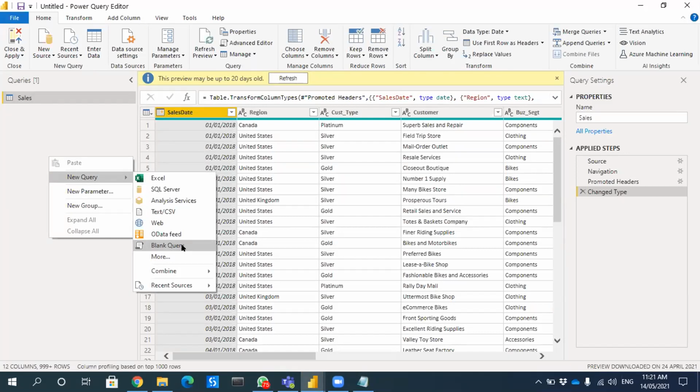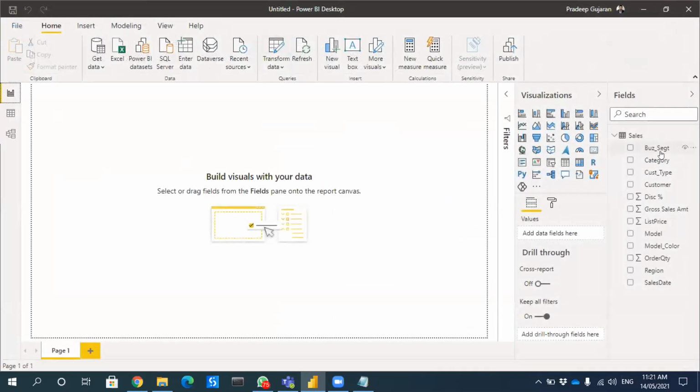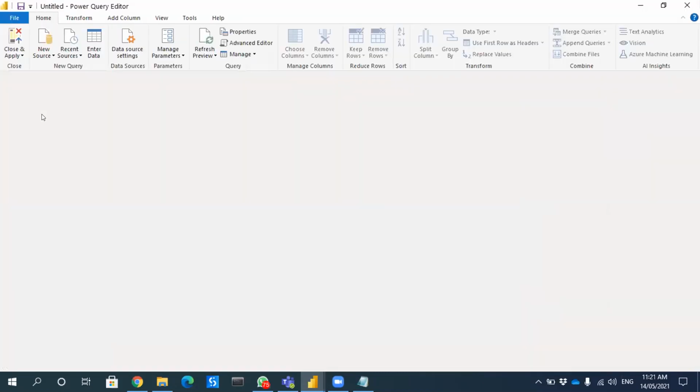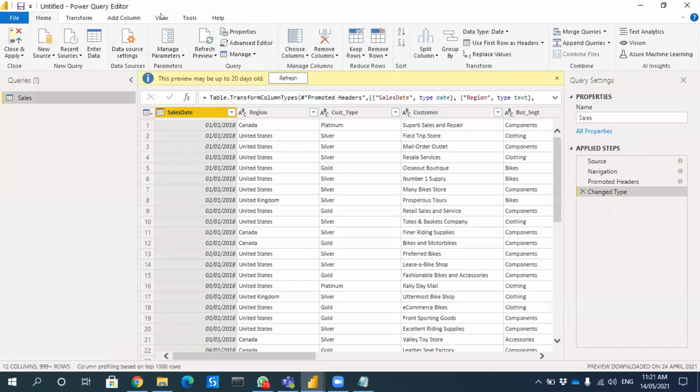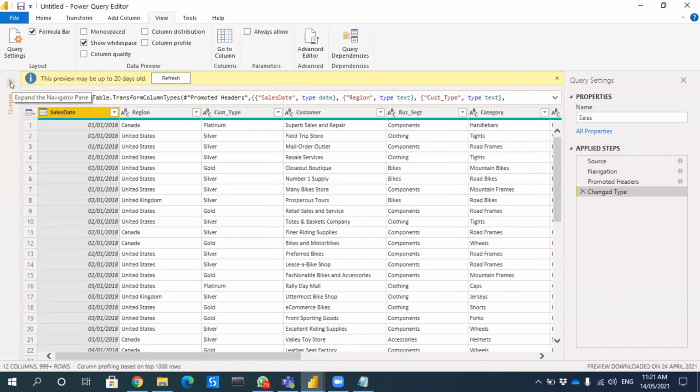I just have transform data and data source settings. When I go to transform data, I am only able to see two options. Okay, go to view. Maybe you have to expand the queries.